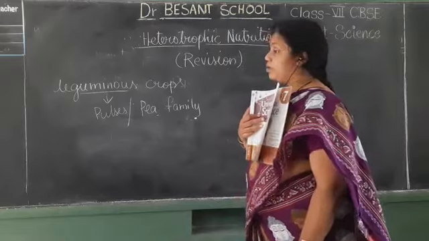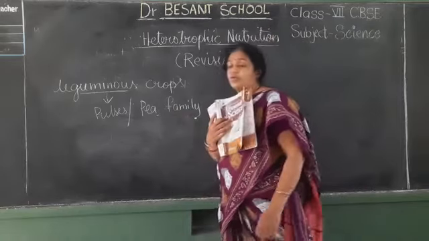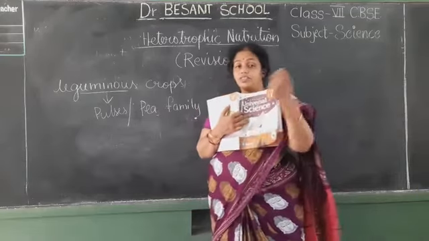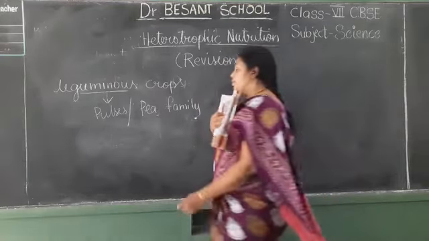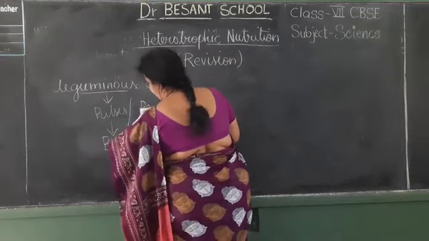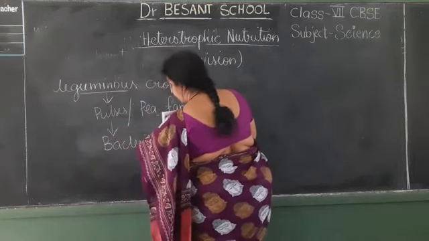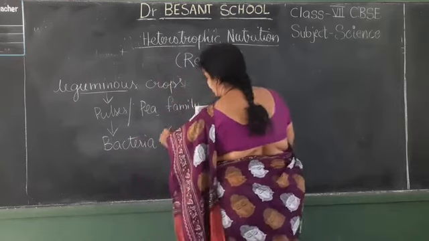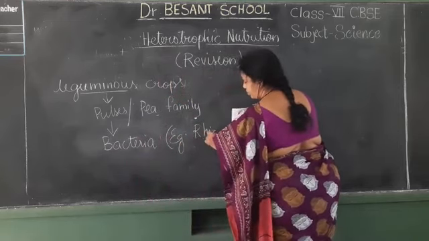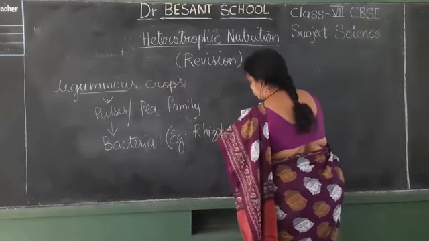All these plants belong to the leguminous crops or the pea family. They have special roots inside which the bacteria live. That bacteria helps in increasing the soil fertility. It will absorb the nitrogen and give it to the plant. An example is rhizobium. It is rhizobium, children.